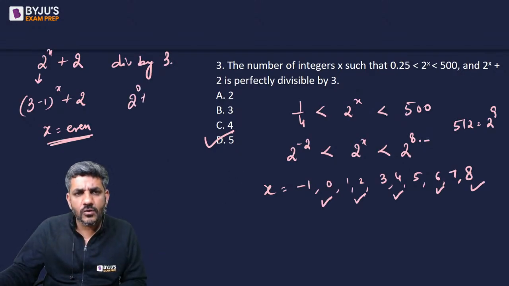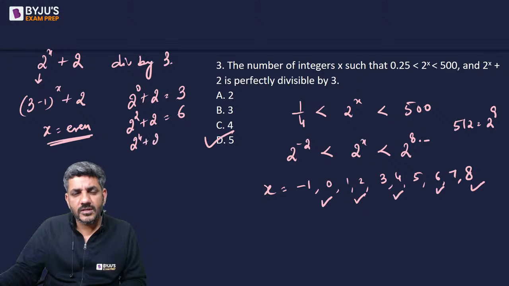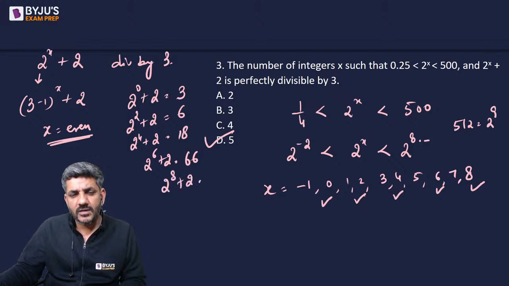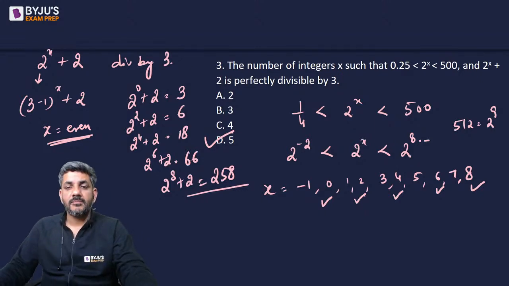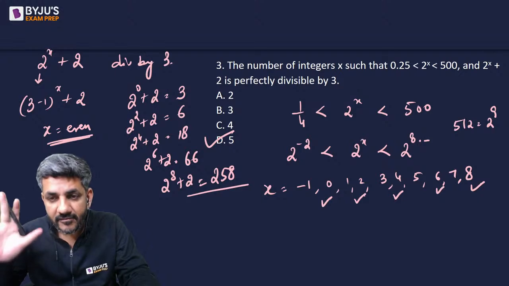2 to the power 0 अगर मैं put करता तो ये 3 बनता, 2 to the power 2 put करता हूं तो ये 6 बनेगा, 2 to the power 4 put करता हूं तो ये 18 बनेगा, 2 to the power 6 put करता हूं तो ये 66 होगा, और 2 to the power 8 put करता हूं तो ये 258 बनेगा. In all these cases, you would see that the number is divisible by 3. So there are 5 values.